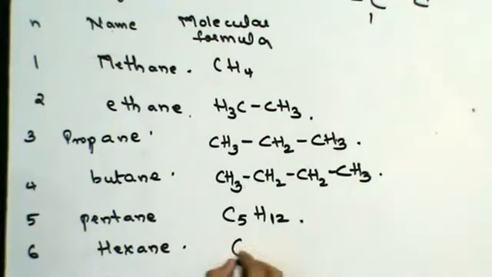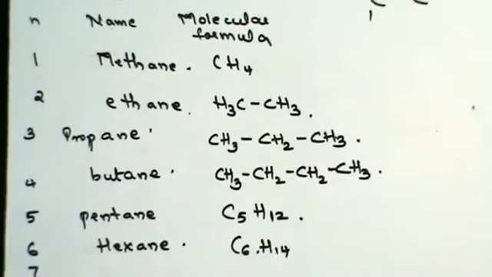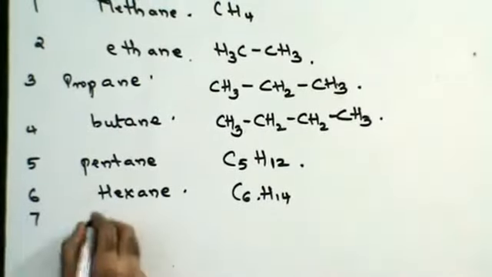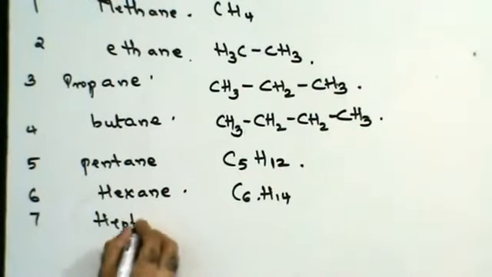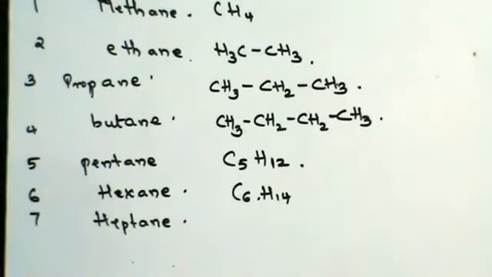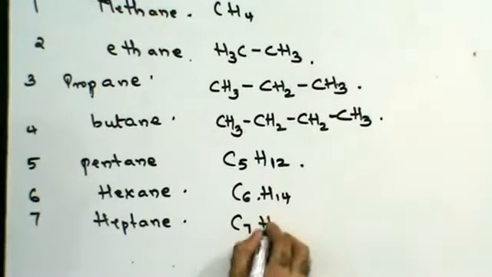Hexane. 6 carbon atoms. CnH2n plus 2. 6 2s are 12 plus 2, 14. So C6H14. 7 carbon atoms is going to be heptane. Right? Heptane. 7 carbon atoms. 7 2s are 14 plus 2, 16.